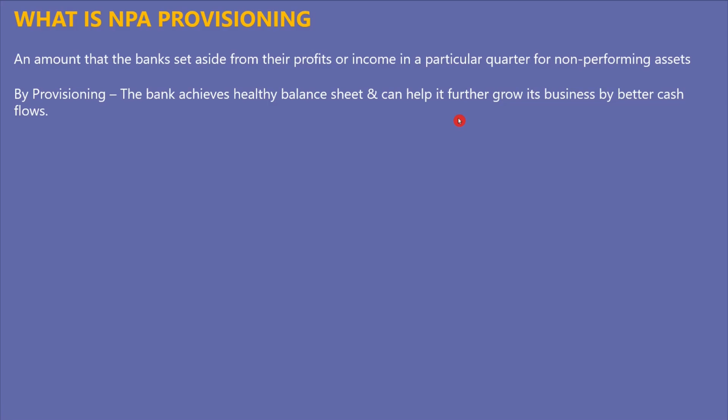So all the banks, whenever they declare an NPA, have to set aside some amount from their profit for provisioning. Provisioning also depends on the type of NPA.